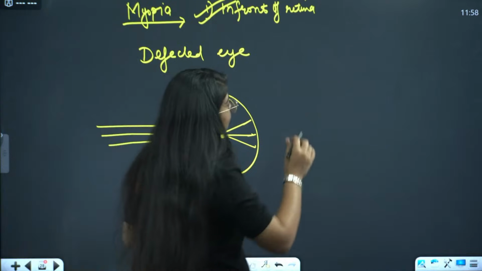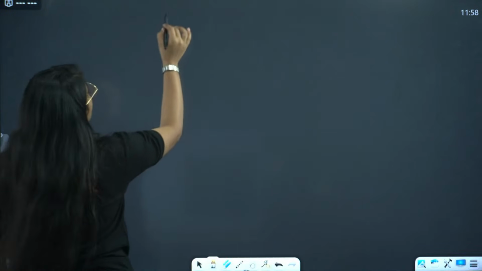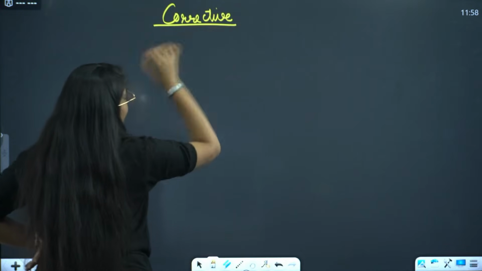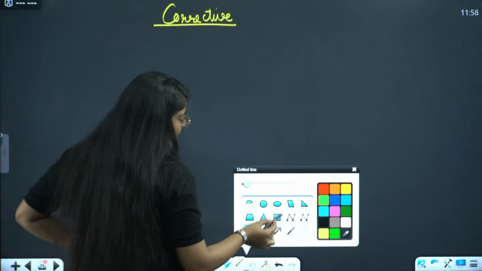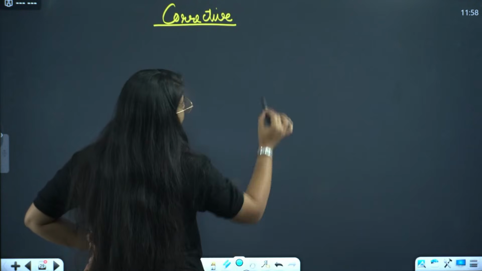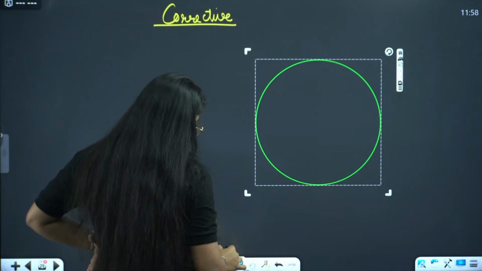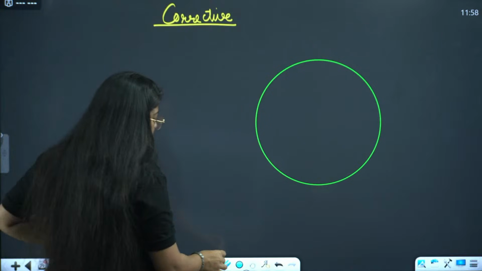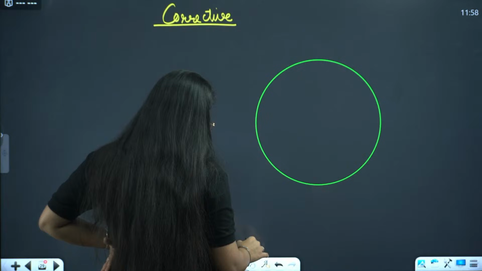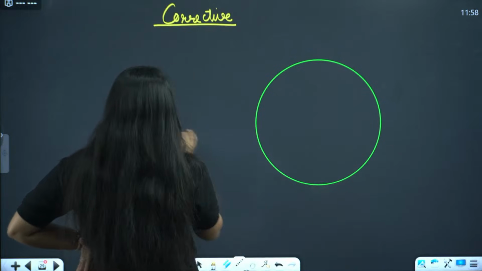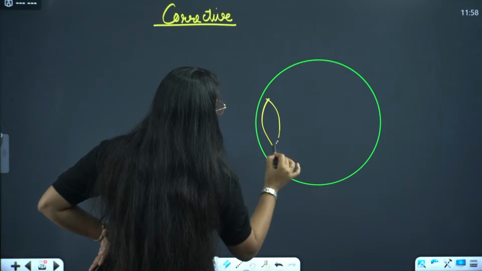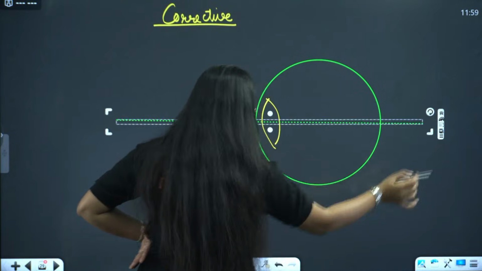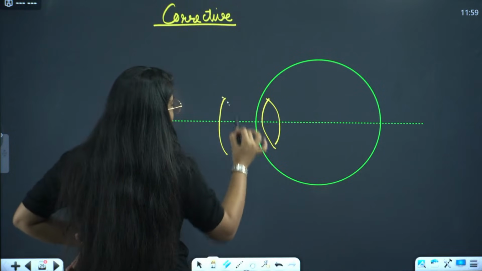What will we do for the corrective ray diagram, for the corrective lens? We will place which lens in front of it? It will be a concave lens, we just studied it. This is my lens, and now one more concave lens in front of the eye.